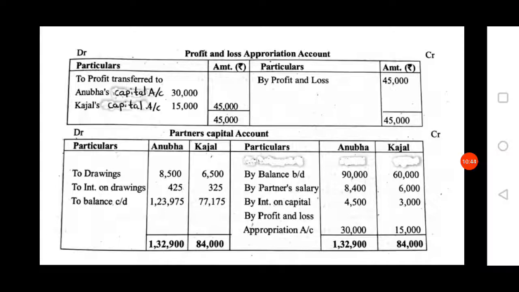No other entry. Here the credit side is more. From that total, if you deduct the debit side items, then you will get the balancing figure. Then both side totals are equal.